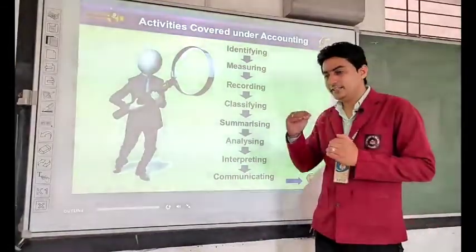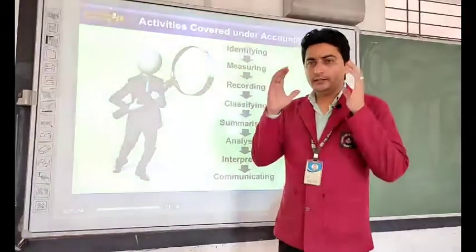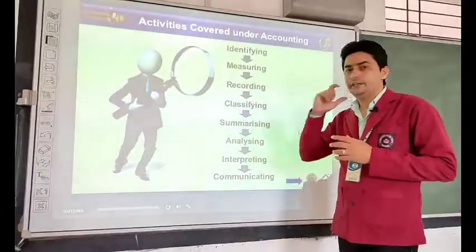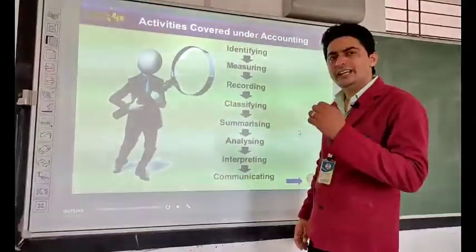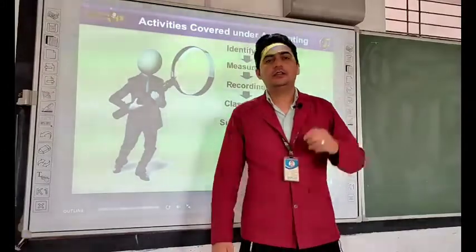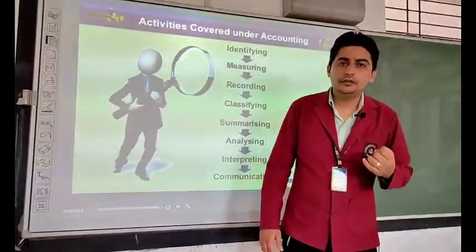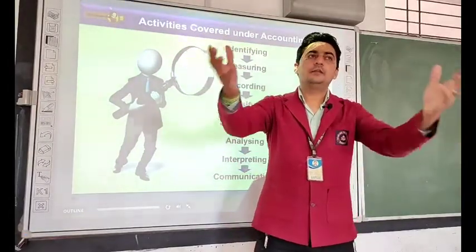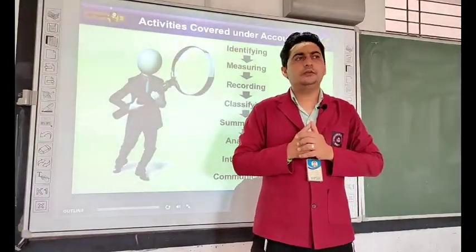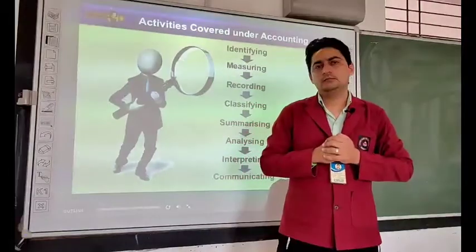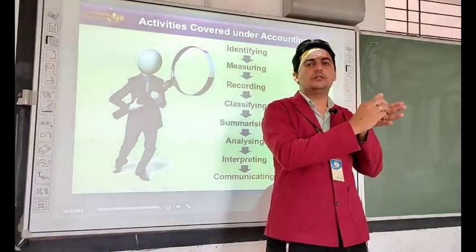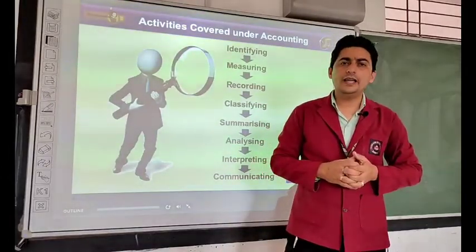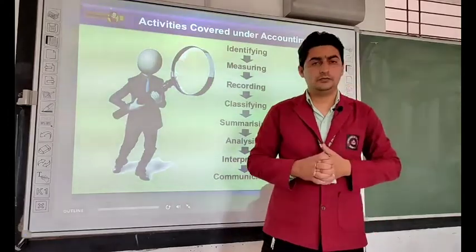Process means कैसे accounting की जाती है, क्या क्या उसमें हमें ध्यान देना पड़ता है. ठीक है. First, identifying. First you have to identify whether any transaction will be recorded in the books of accounts or not. If I talk about purchase of assets, for example, if you had purchased tables and the transaction is purchase of tables, amount is not written, it will not be recorded in books of accounts. Why? Because it is not measured in monetary terms.